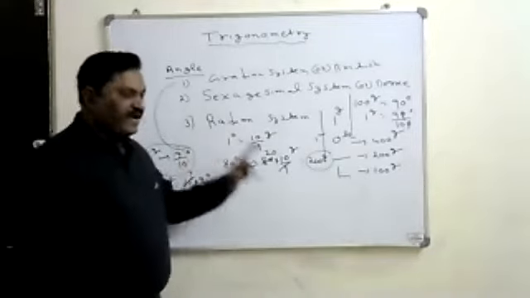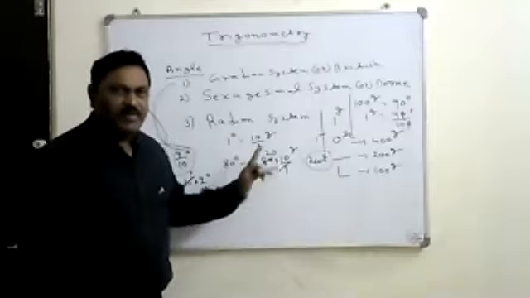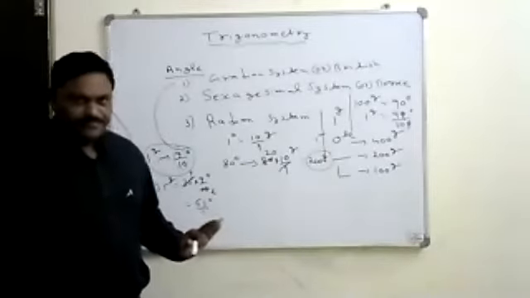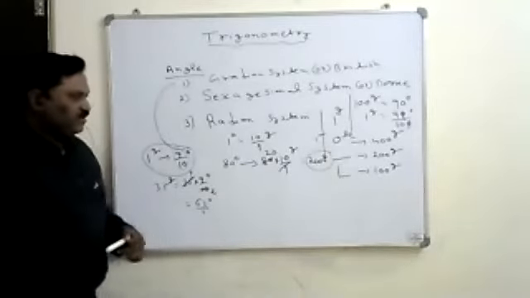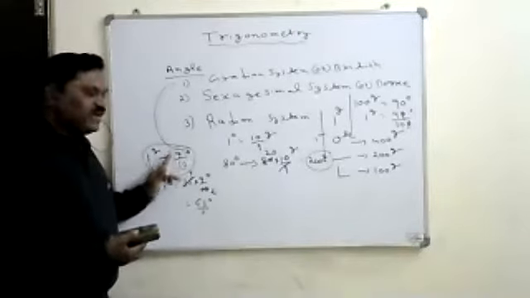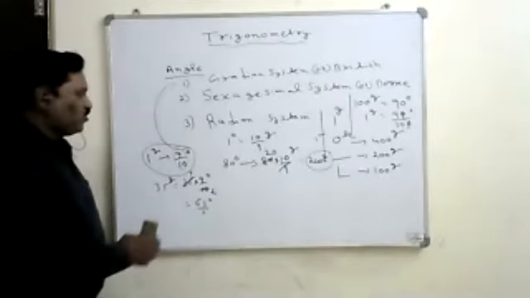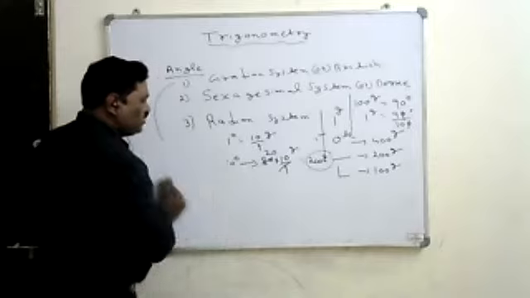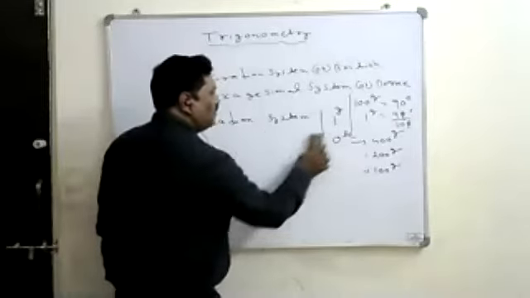So if you want to convert degrees into gradients, you have to multiply that number by 10 by 9. And if you want to convert gradients into degrees, you have to multiply by 9 by 10. So this is the point you have to remember. Now, this is about the degrees and the gradients.